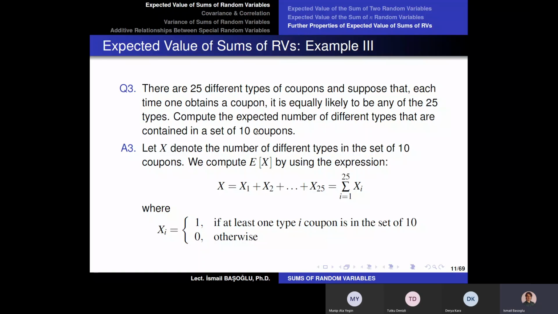If I purchase 10 football player cards, what is the expected number of different football players that I am going to see in this collection?